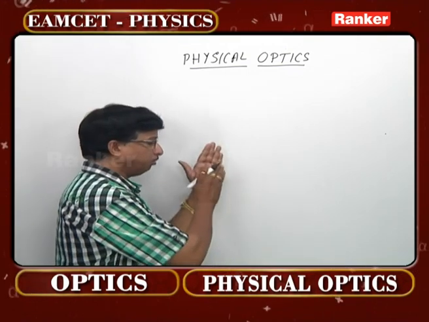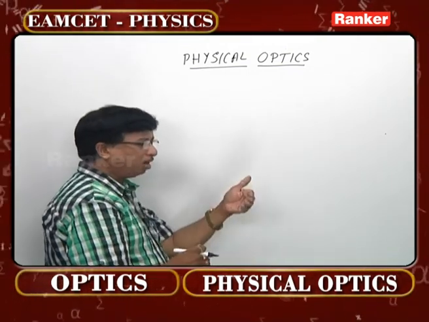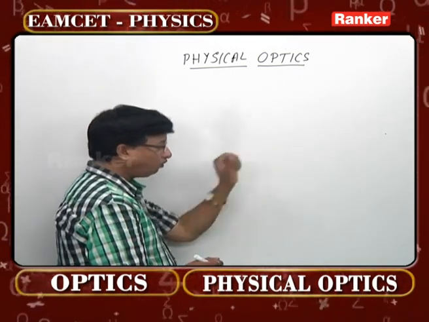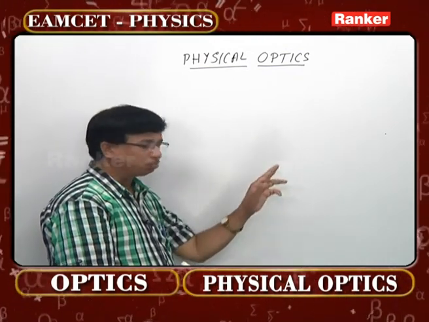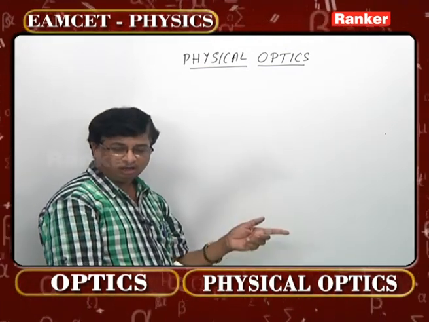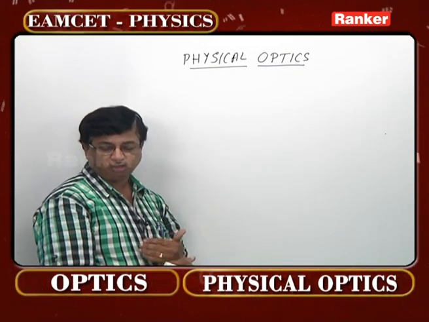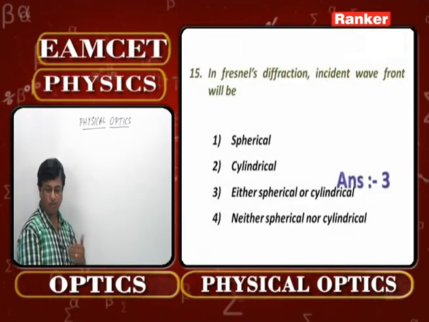Whatever the diffraction pattern that is formed over there will be formed on a nearby screen. So in such cases, when the source is at finite distance, the incident wavefront must be either spherical or cylindrical. That means cylindrical wavefront is possible, spherical wavefront also is possible. So see the third option please, either spherical or cylindrical.